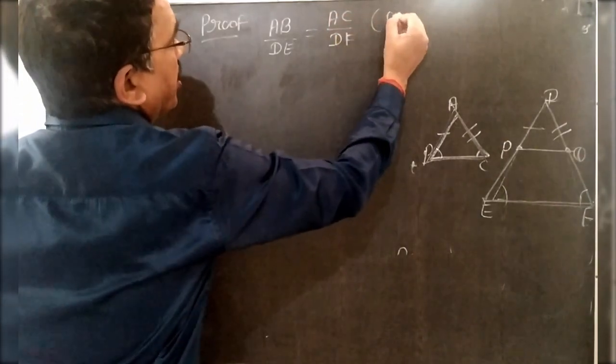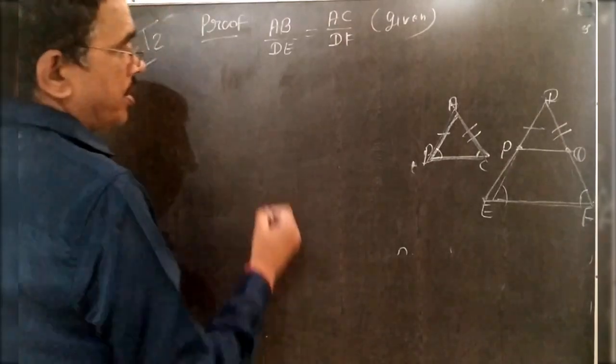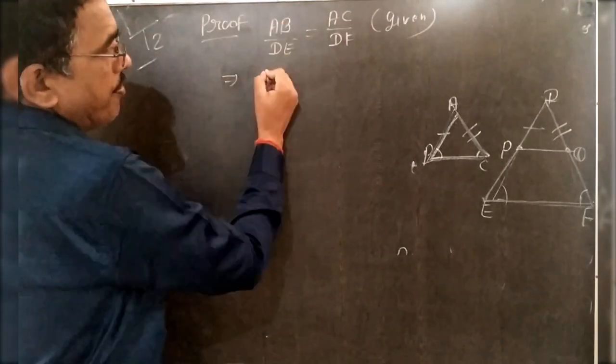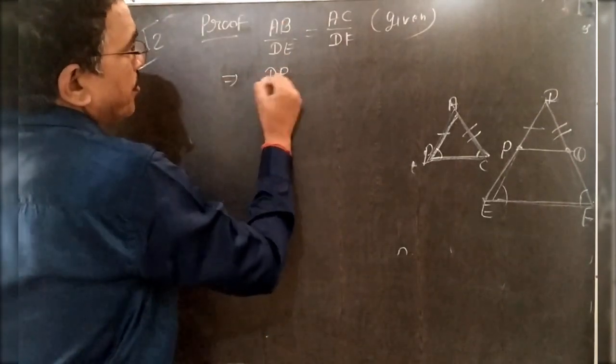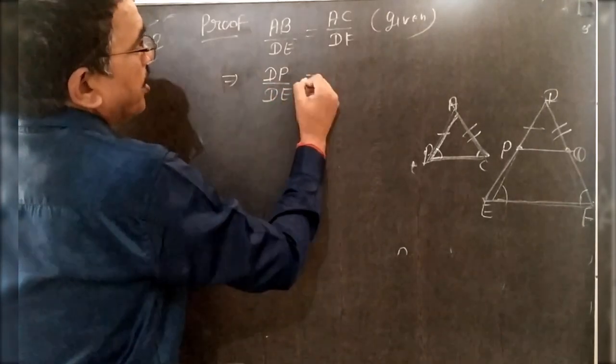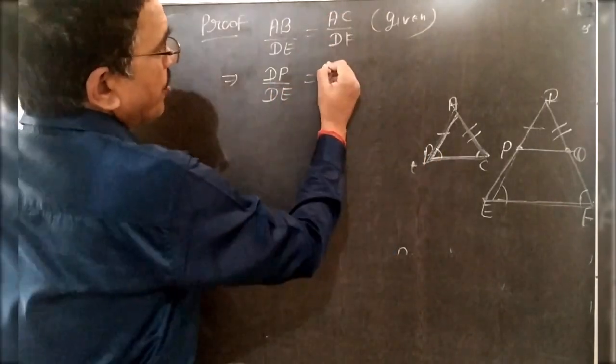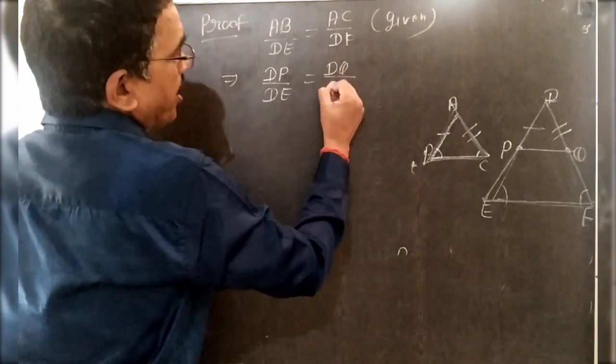It is given. Now from construction, AB is equal to DP, so DP by DE is equal to AC, which is DQ, by DF.